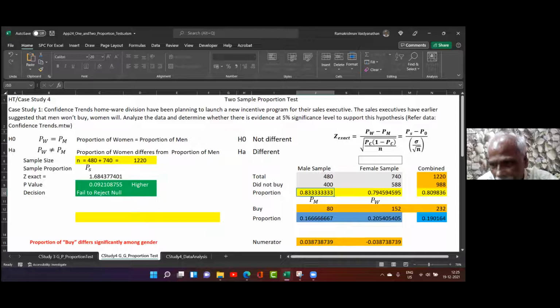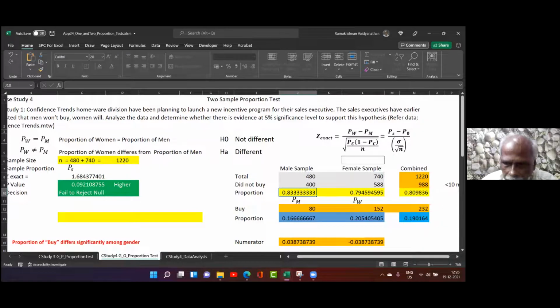Rejecting the null means the extra factor considered is significant and has influenced the result. Now here, the women have influenced the result. Women are more likely to purchase than men. That is what we are saying. We are finding a conclusion. What is the conclusion? Men and women have the same purchase level, or women tend to purchase more. That's all. Right? If both of them are equal, then you'll have, see, that is what is there here.